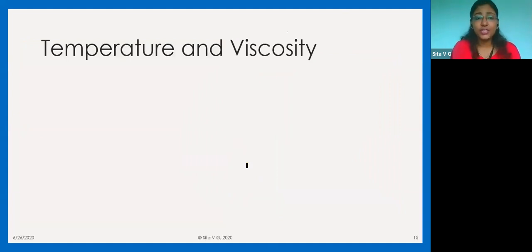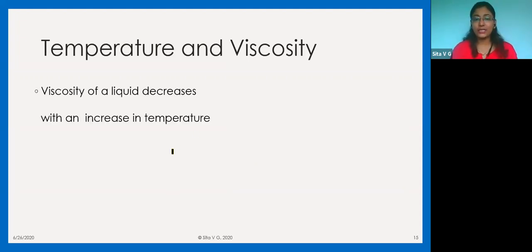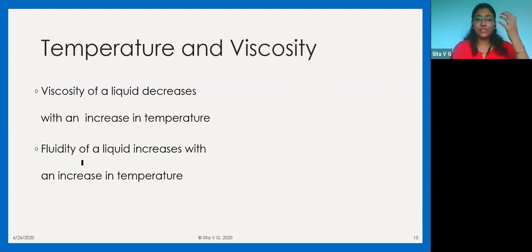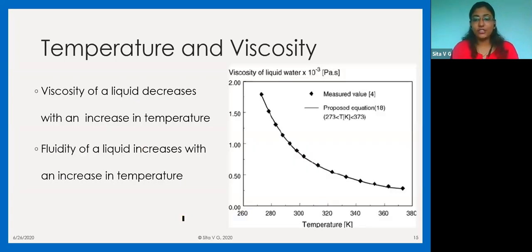Now we talk about the relationship between temperature and viscosity. It's very easy, even practically we know that as the temperature increases, the viscosity reduces. So as you heat a solvent, its viscosity reduces. And because viscosity reduces, fluidity increases, because viscosity and fluidity are inversely proportional. So this is a graph which is showing that as your temperature increases, your viscosity falls. So there is an inverse proportion between temperature and viscosity.